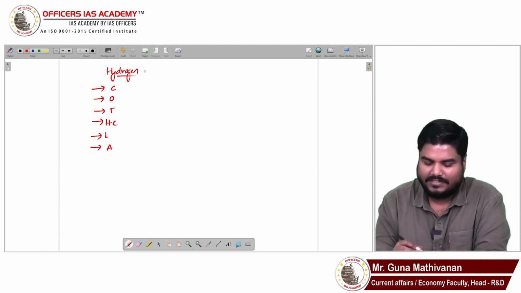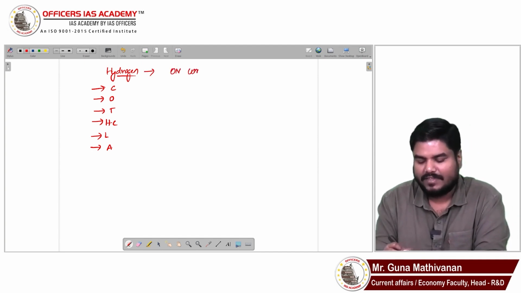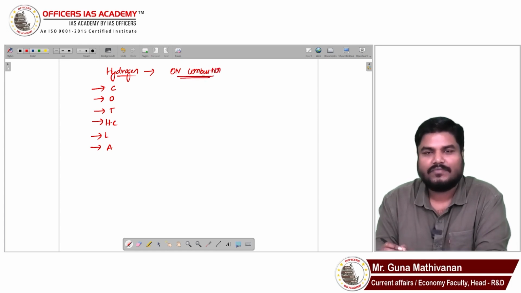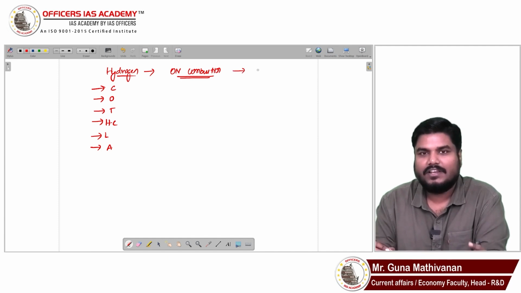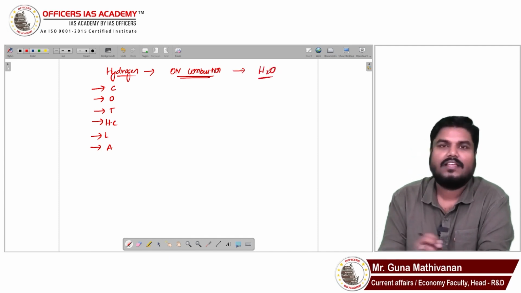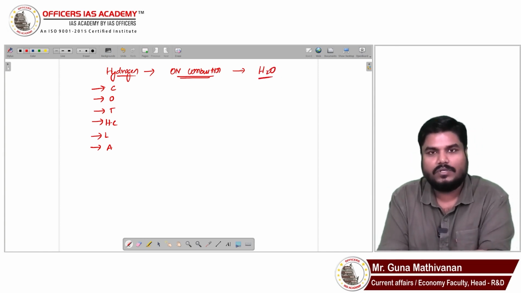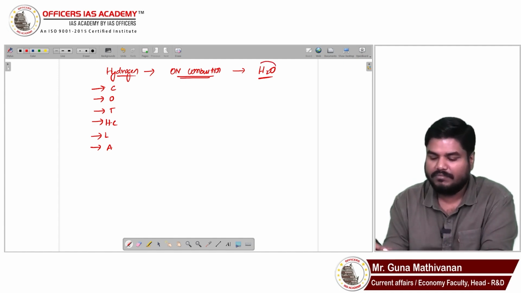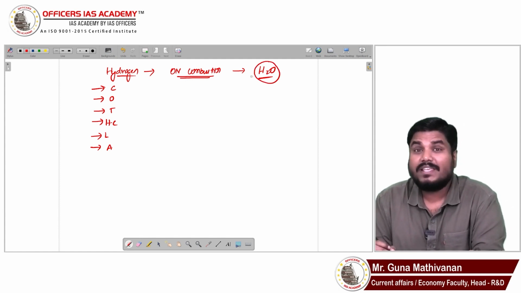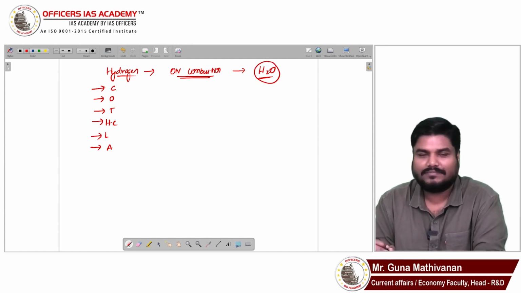Right? This hydrogen on combustion, unlike other hydrocarbons, will not release any carbon, rather the byproduct is going to be only water. That is, if I take a hydrocarbon, coal, methane, anything, and burn it, that is going to emit a lot of carbon. But hydrogen is an excellent fuel. On combustion, it gives only water, so it will be cleaner, with no carbon emission at all.